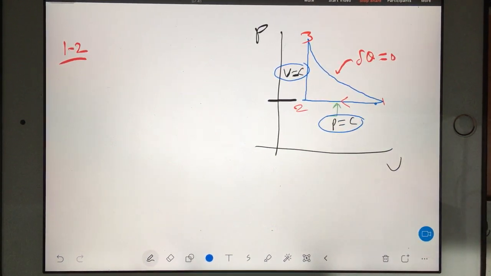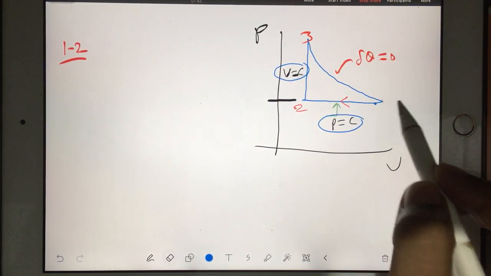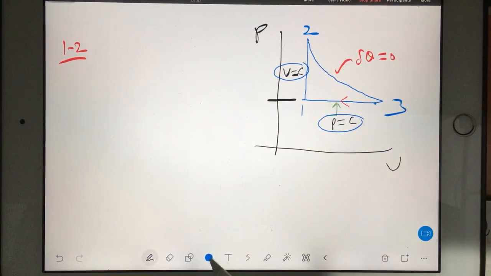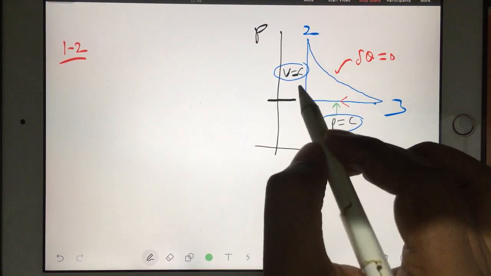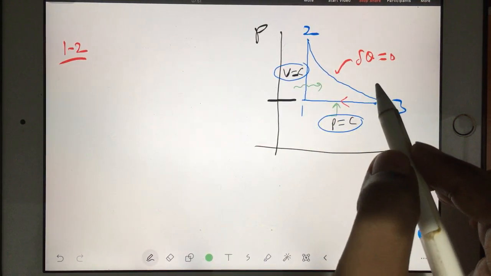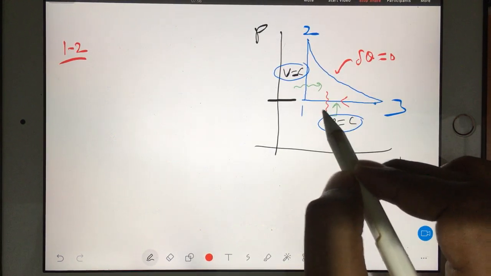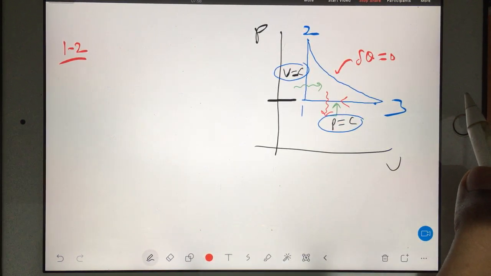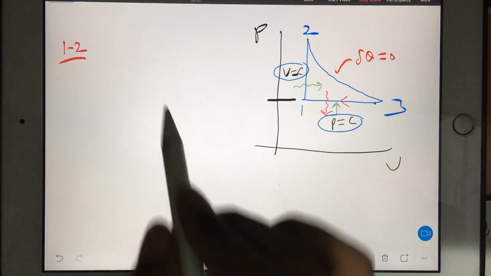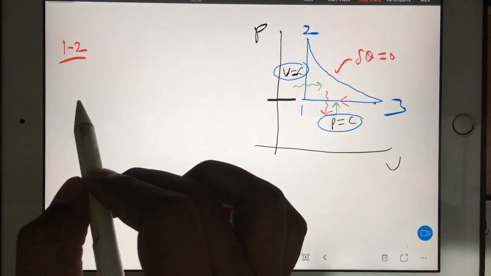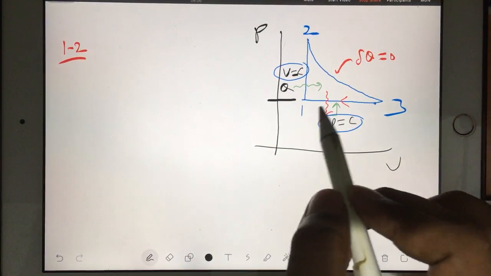No, I should not draw one here, just a minute. I should draw one here, 2 3. So 1 to 2 we are adding heat, heat is going into the system, and then here heat is coming out. So see, you can see what will be the name of the process. Can you guess the name of the process? Here 1 to 2,